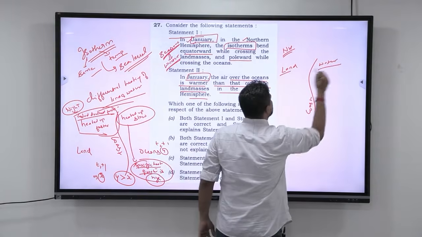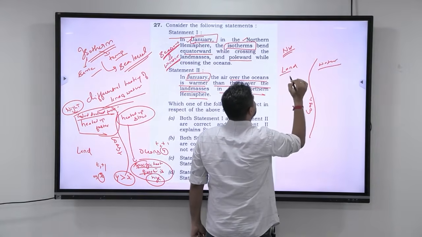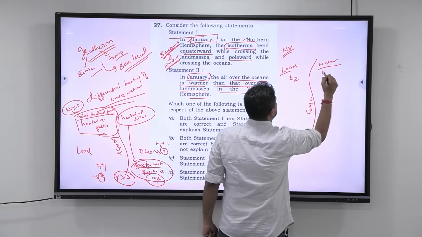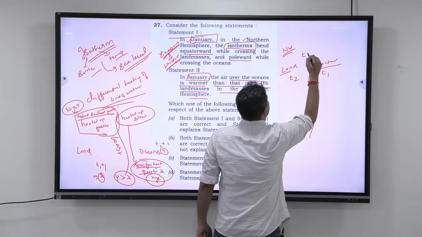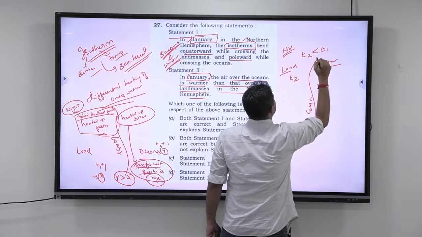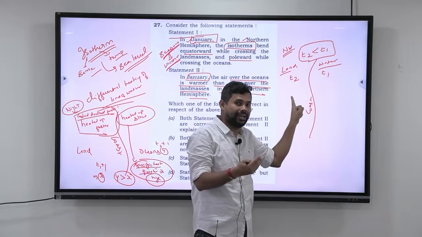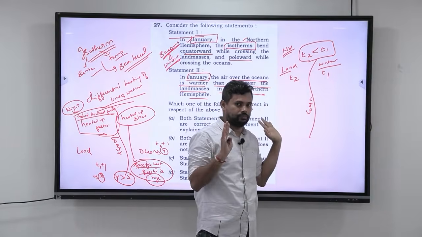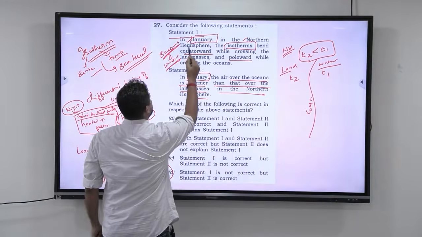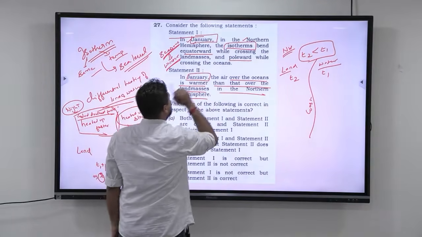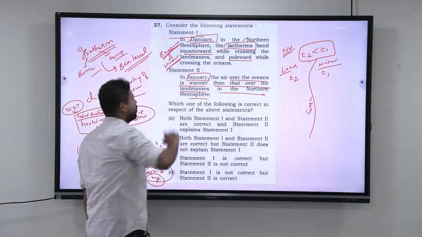So let us say that this is T2 and this is T1. T2 will be less than T1. I hope you are understanding this. That is, water will have higher temperature compared to the land because land has got cooled down faster. Now, in January in the northern hemisphere, the isotherms bend equatorward while crossing the land masses and poleward while crossing the oceans.